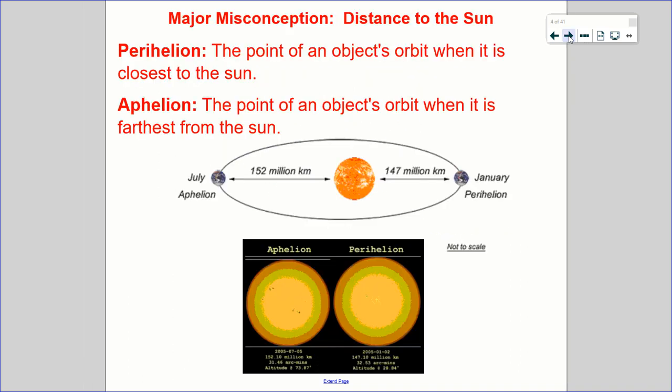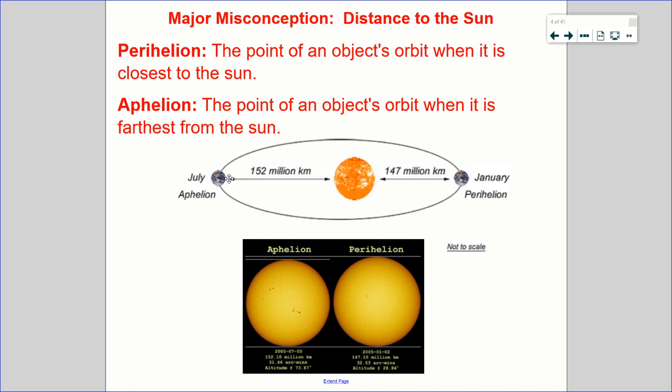All right, so the first thing that's very important to do is to clear up one major misconception when it comes to seasons, and that is the distance to the sun. So these are terms that we learned last week, perihelion and aphelion. The perihelion is the point of an object's orbit when it's closest to the sun, and because all of the planets in our solar system follow ellipses, there's always a perihelion for each one, as well as an aphelion, which is the farthest point from the sun.